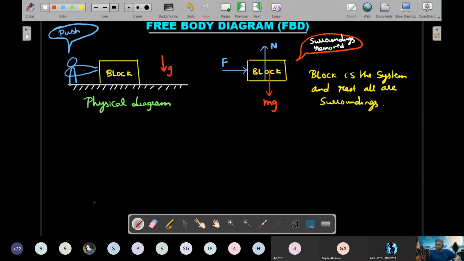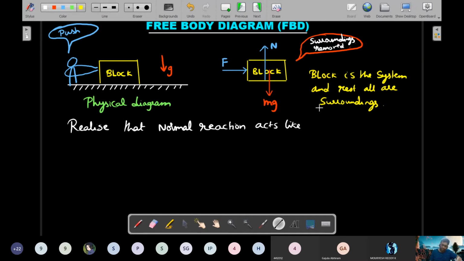One more important thing you should realize is that the normal reaction on the free body diagram acts like this. If I draw that block in a shorter form like this, I've drawn the block again.